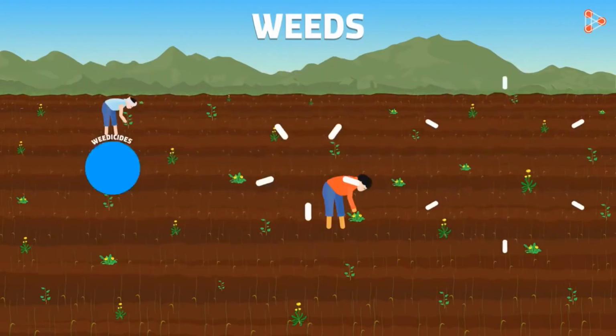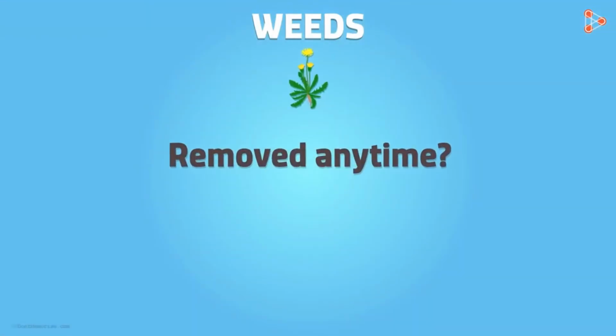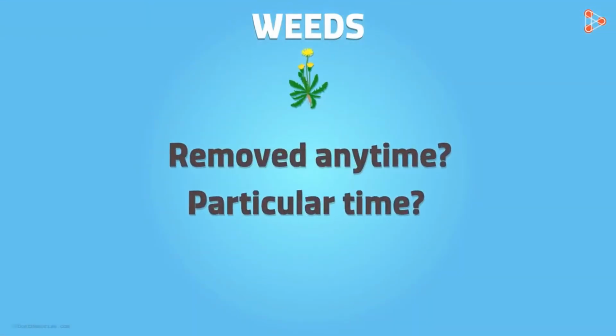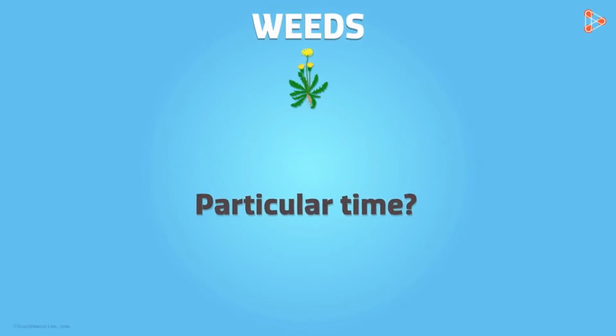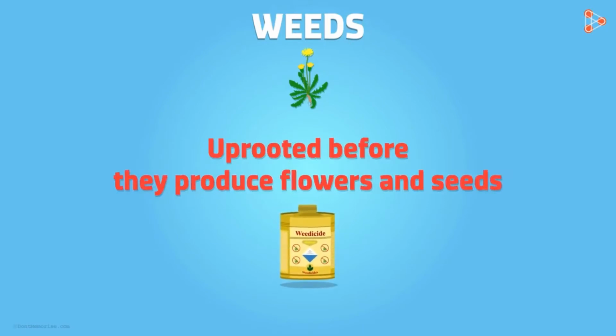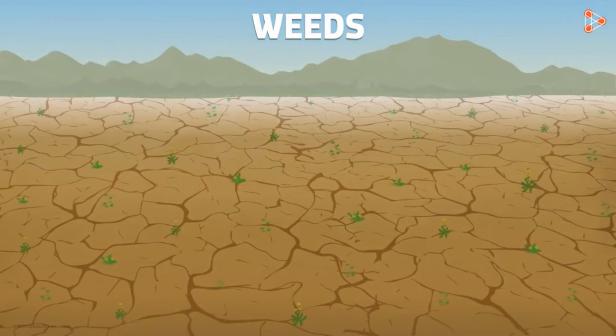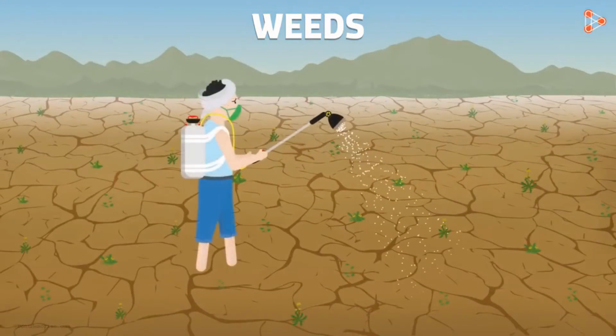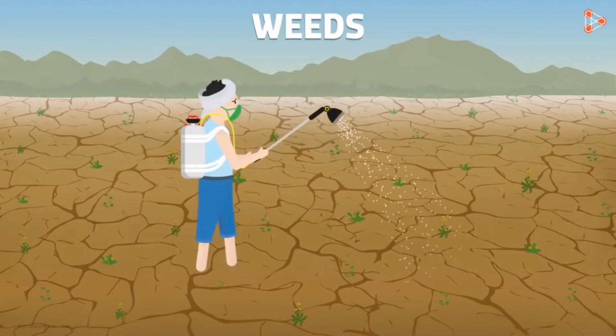Now tell me, can weeds be removed anytime? Or should we destroy them before a particular time? Yes, weeds should be uprooted before they produce flowers and seeds. Weedicides too should be sprayed before they flower. But extreme caution must be maintained while spraying these chemicals. Can you guess why? Well, these chemicals can prove harmful even to the farmers. And that is why you see farmers covering their nose and mouths with a piece of cloth while spraying these chemicals.